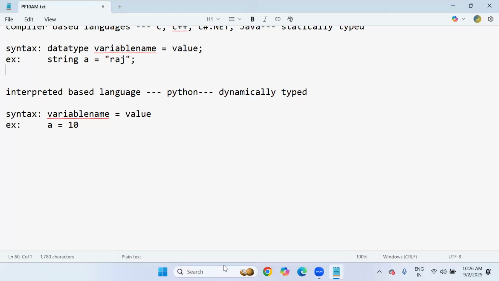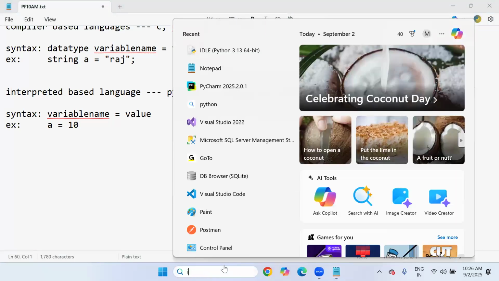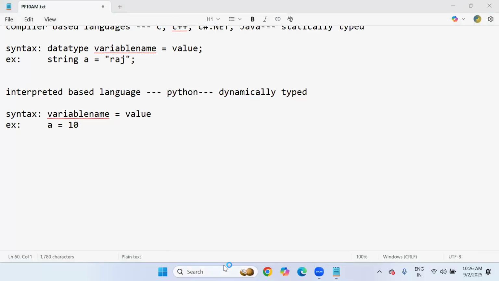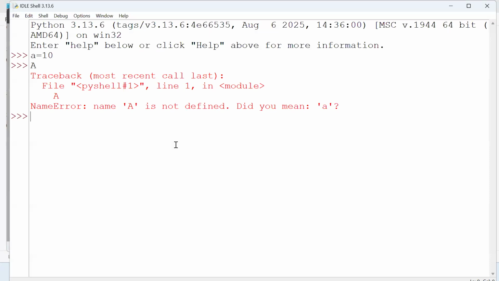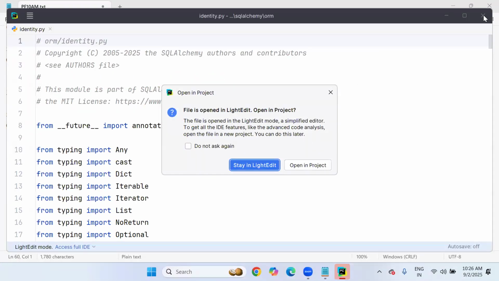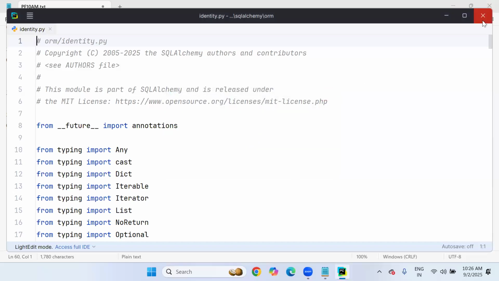Let me open IDLE again. IDLE software. Okay. This is the variable name, a, value 10. I should access a only, but I am trying to access capital A. Invalid name, like a name error. If I try to use small a, it works fine. So cases are very particular in Python. If we declare the variables in lowercase, or if we declare the variables in uppercase, the same cases you must use.